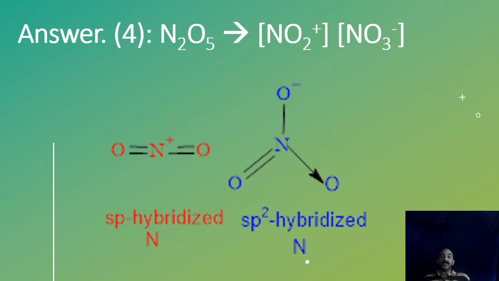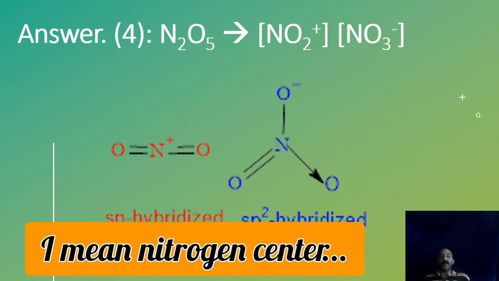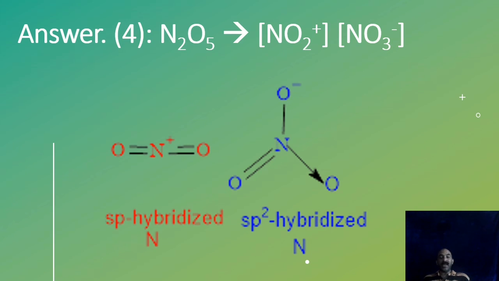Then the structure of NO3 minus, that we are familiar with. NO2 minus as well as NO3 minus, we know to have planar structure with the sp2 hybridized central atom. So here the ionic pair is formed as NO2 plus NO3 minus, where in NO2 plus the central nitrogen atom is in sp hybridization, whereas in NO3 minus the central nitrogen atom is in sp2 hybridization. Please remember that. Okay.